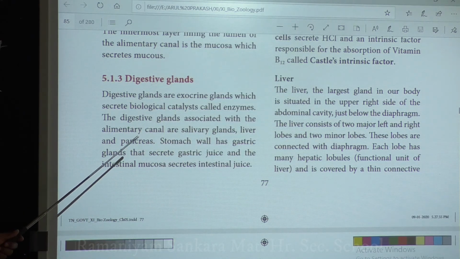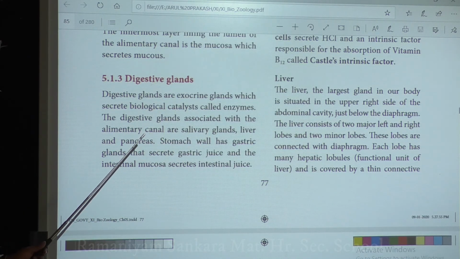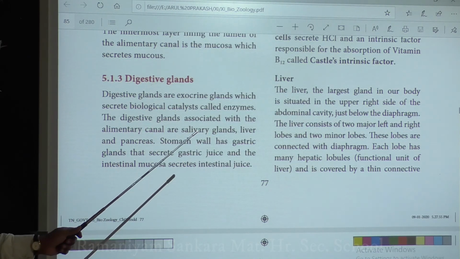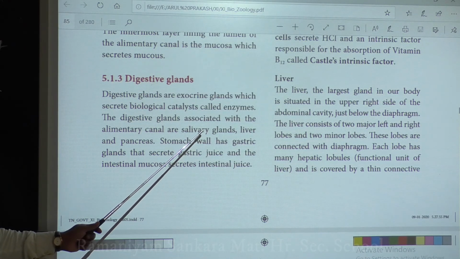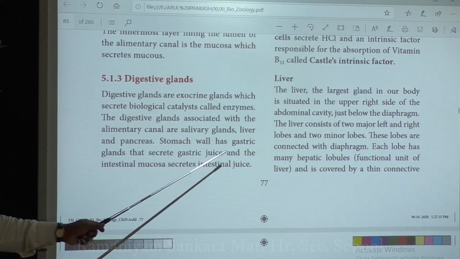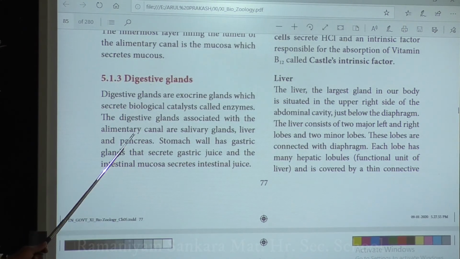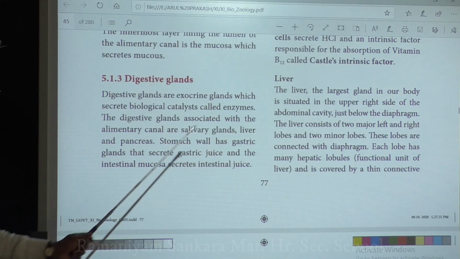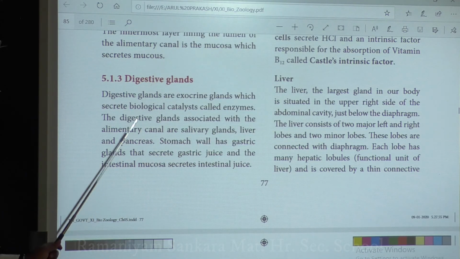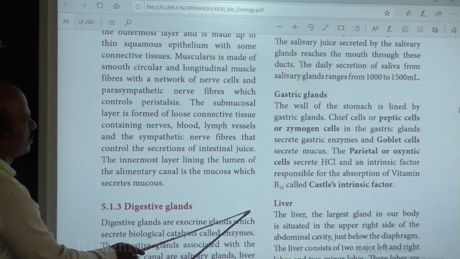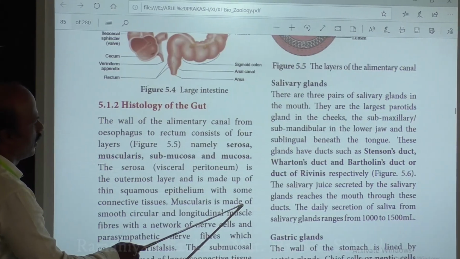The digestive glands associated with the alimentary canal are mainly of four types. One is the salivary gland, another is the gastric gland, the third is the liver, and the fourth is the pancreas. So these are the four different digestive glands. First we will discuss the salivary gland.